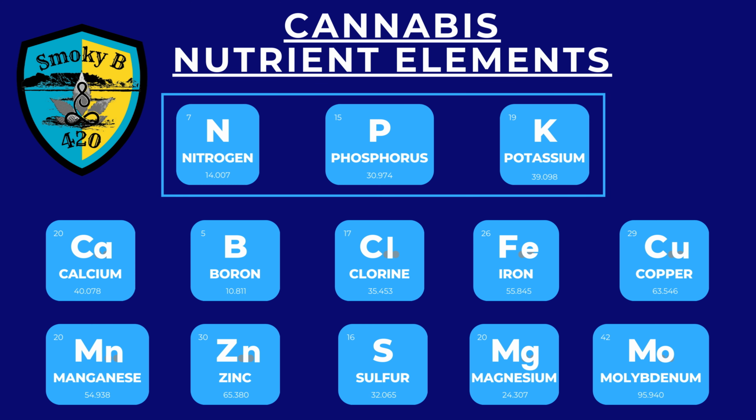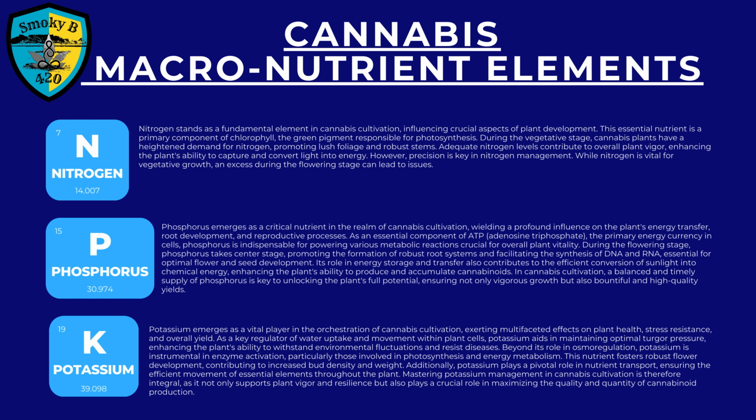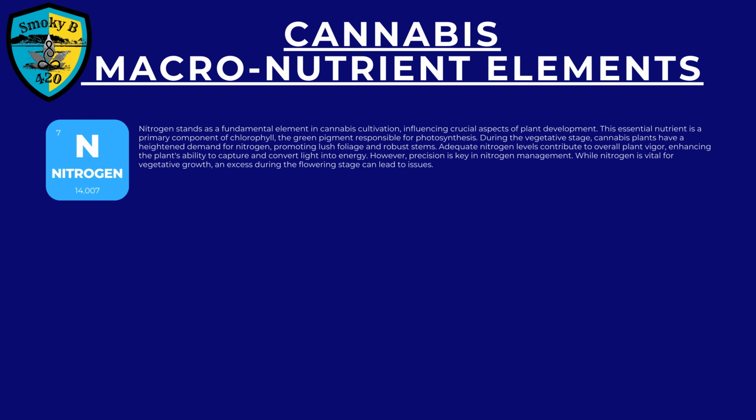Cannabis nutrient elements. The first of cannabis macronutrient elements is nitrogen. Nitrogen stands as a fundamental element in cannabis cultivation, influencing crucial aspects of plant development. This essential nutrient is a primary component of chlorophyll, the green pigment responsible for photosynthesis.